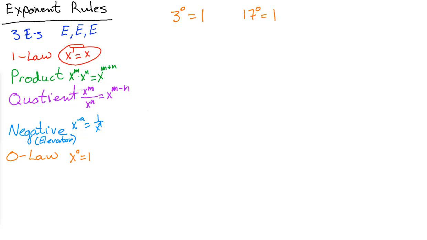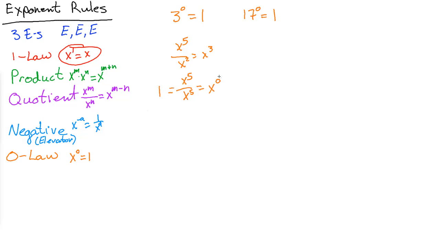All right, so first of all, we're going to show you with this quotient rule. So we know that if we have something like x to the 5th over x squared, 5 minus 2 is x to the 3rd. Now, if I do something crazy like x to the 5th over x to the 7th and I subtract, I get a negative exponent. But what if I take x to the 5th over x to the 5th? You're like, well, anything over itself is 1. Yes, that's correct. But if we follow this rule exactly, we're going to get x to the 5 minus 5 is 0 power. But you know that that's 1, and you're like, wait a second, something's going on.